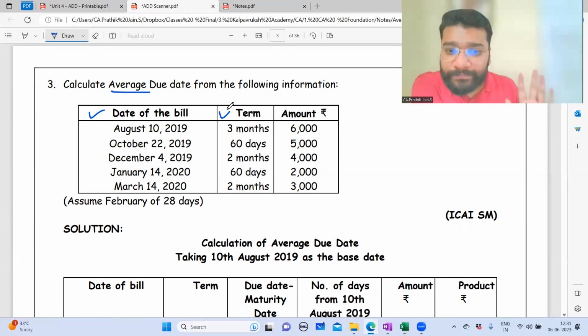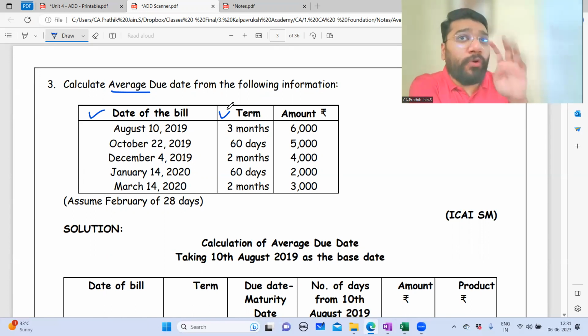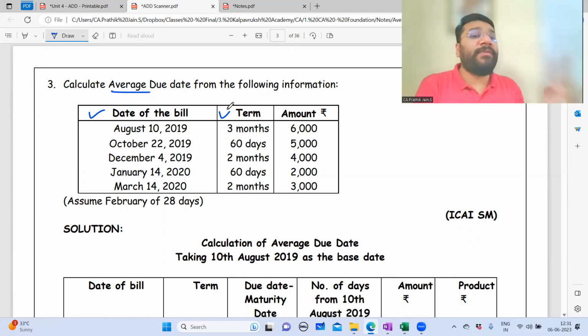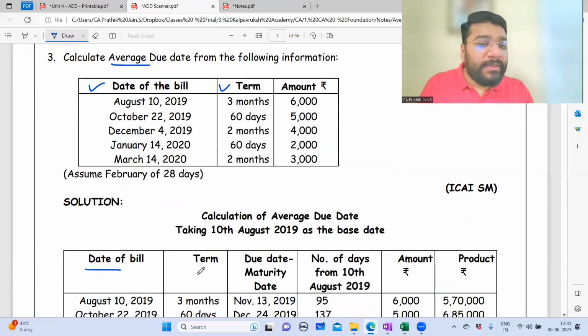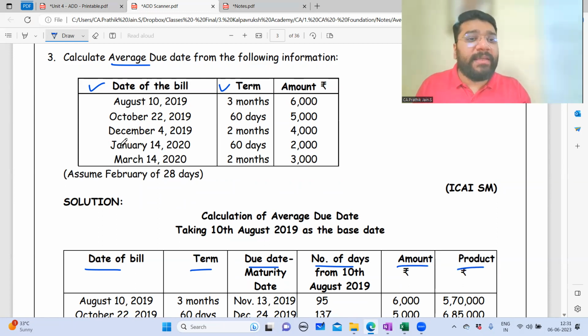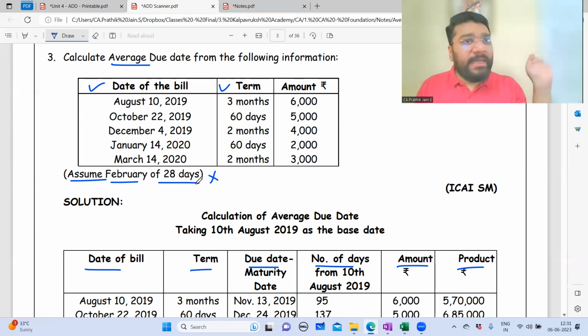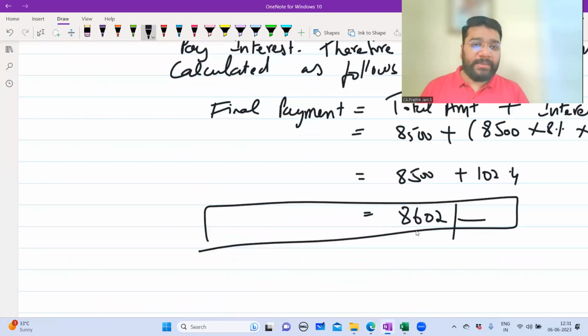Yes or no? So here, in addition to the 4 columns we drew, we'll draw 2 more columns. The first column is going to be the date of bill. Second is term. Then you have to calculate the due date. Then number of days from base date, amount and product. Can we do it? They've given each and every transaction date. Assume February is 28 days. Why? Because 2020 is a leap year. If this was not mentioned, you would take February as 28 days and the calculation would go wrong. So what they said is, forget the leap year. In 2020, assume February is 28 days and do the calculations. Whatever note they have given, we have to follow that. So let's do it, guys.